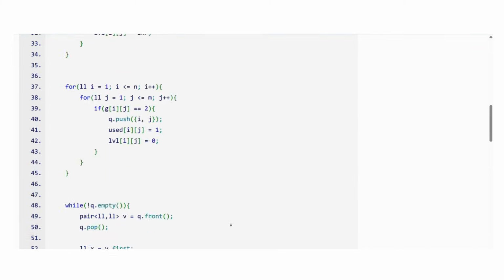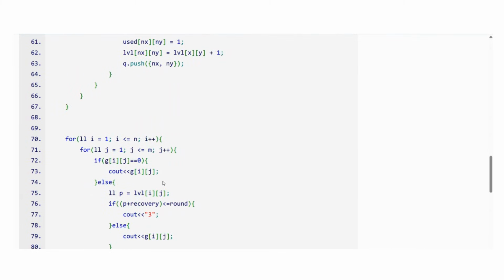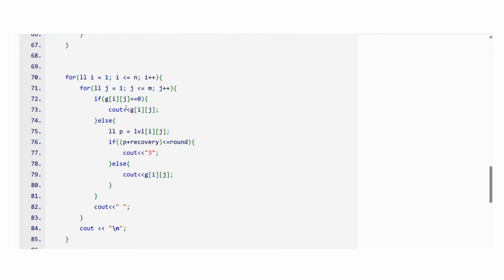So all you have to do is write one special if condition: whenever a node is 0, the answer is 0. If the node is 1 or 2, check when it became 2, or whether it was 2 since the start, then 0. So whatever is the level at ij plus the recovery timing, if all that timing is less than or equal to the number of rounds, it means it has become 3, or else it has remained 2 only. Or maybe it has remained 1 only.